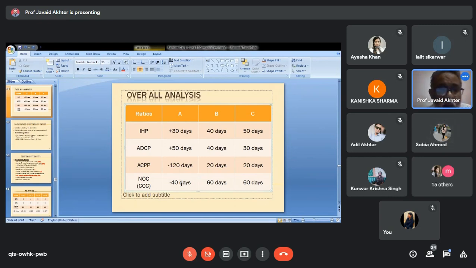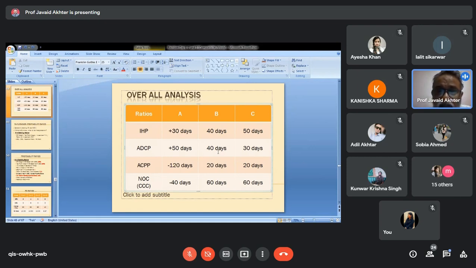Yes, sir. Okay. So when it is zero, first of all, let us understand what is the meaning of 40 days. Minus 40. Let us understand first with 60 days plus, then I'll explain to you zero and then negative. When you keep goods with you in stock, in godown, what happens? Your money remains blocked. Is that correct? Yes, sir. So for how many days your money is blocked? 40 days. Now you have sold, but you did not get money. You have sold it for 40 days. So your money remains blocked for another 40 days.